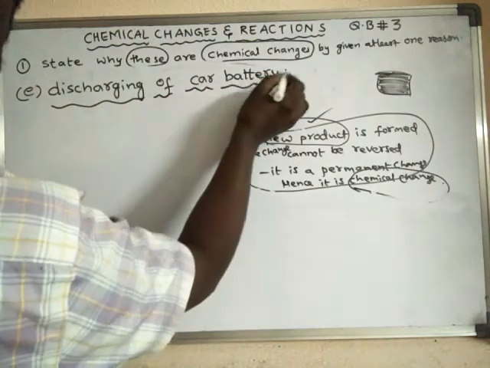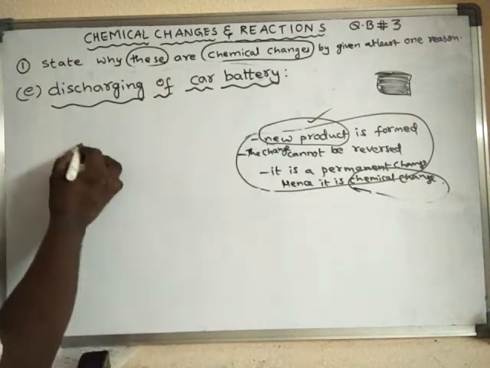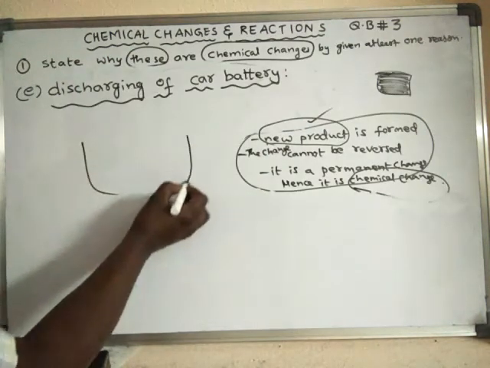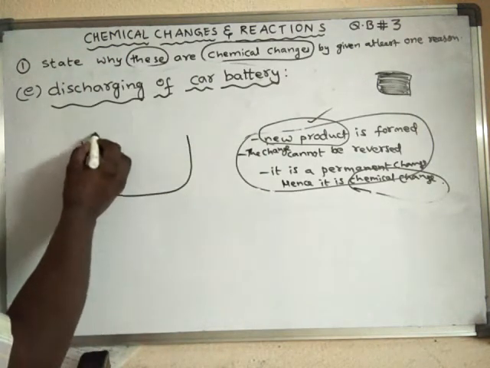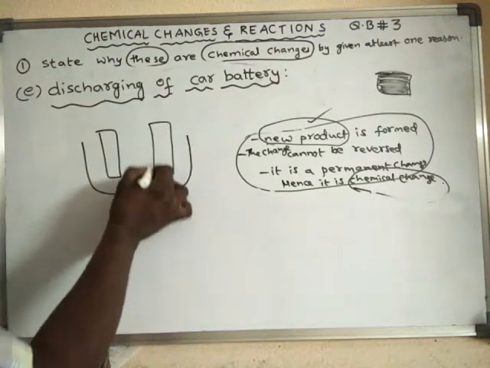See, actually, in this car battery, electrochemical changes take place. See, actually, here what happens? In the battery, there are electrodes, one is cathode and anode.